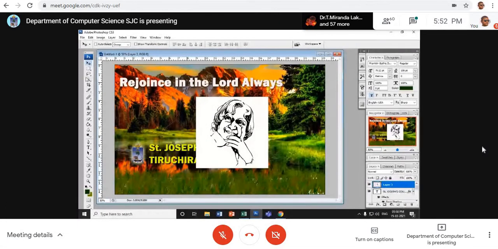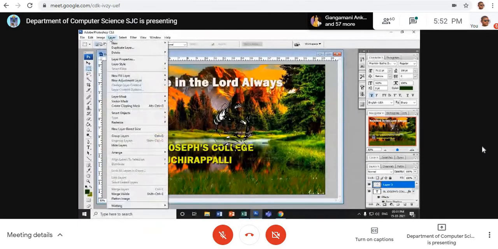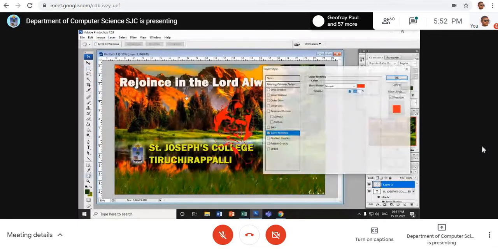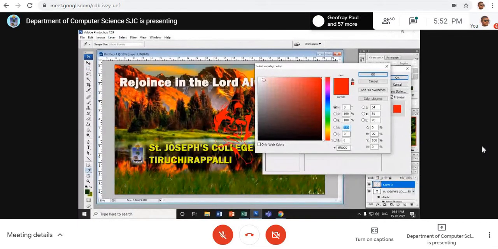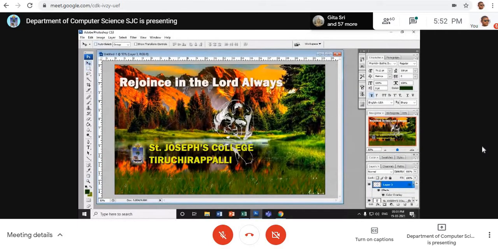Shall we delete the white portion? Yes, of course, we can delete the white one, but it will not be that visible. So I would like to go for layer, color overlay, and give white color. See, I've given white color and reduced the opacity. It won't be good because it is a wireframe image. If it is with white color only, it will be better. You can keep it somewhere there at the top or here. Okay, if it is not good, delete it.